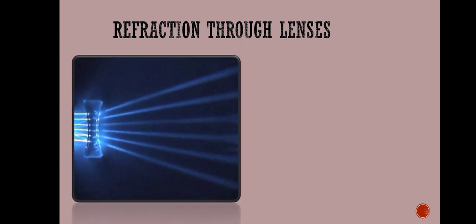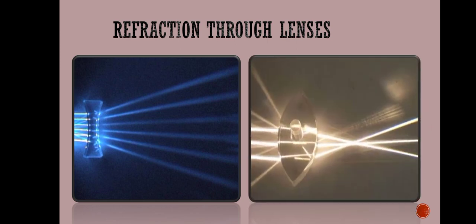This is a concave lens through which the light rays are incident, and it is scattering these light rays in all the directions, and they are not converging on a single point, and they appear to come from the same side as that of the incident light rays. In case of convex lens, you can see the light rays are converging on a single point on the side opposite to that of the incident rays. That was the refraction through lenses.